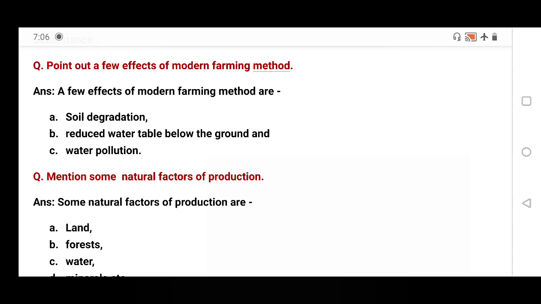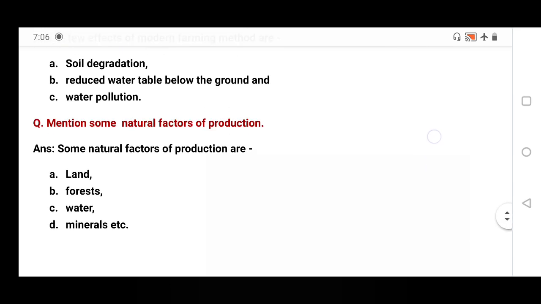Overall you should know that this is the effect of our greediness. We are greedy, we want more and more, and that's why these things originate. Mention some natural factors of production.